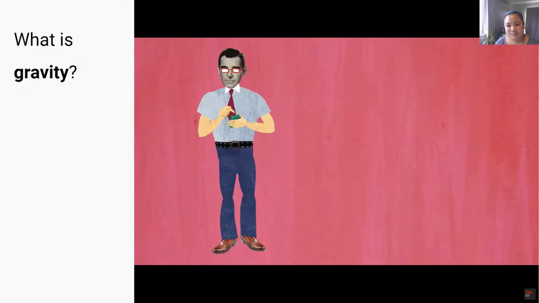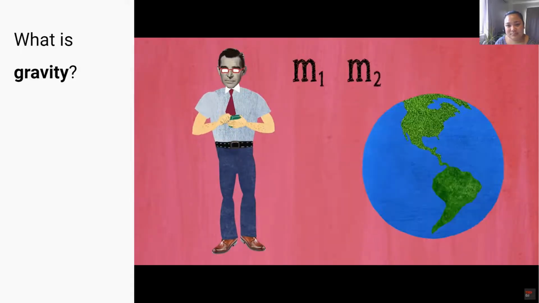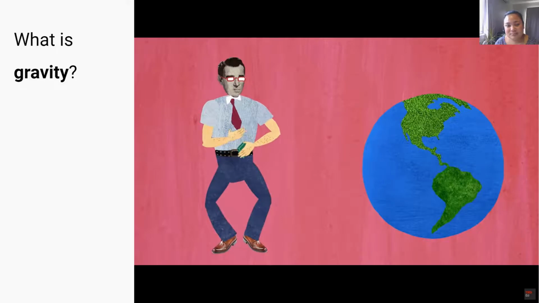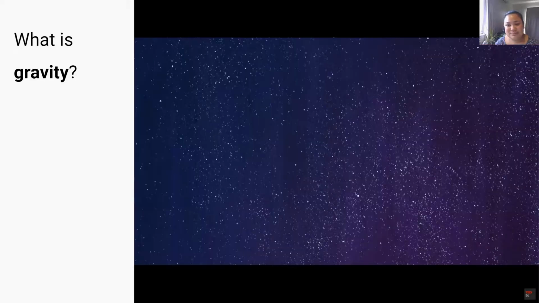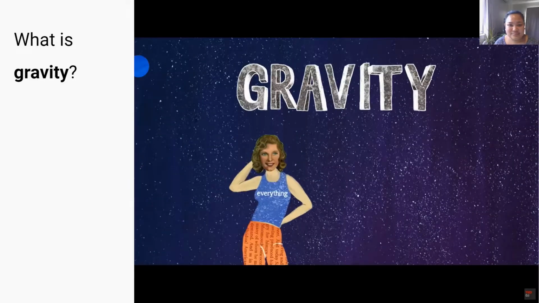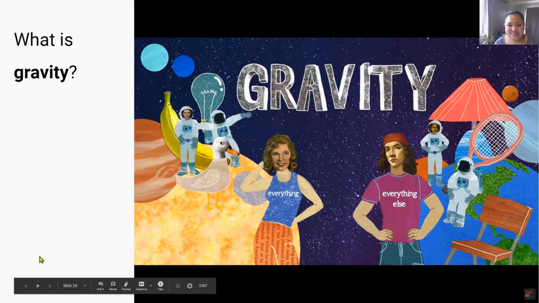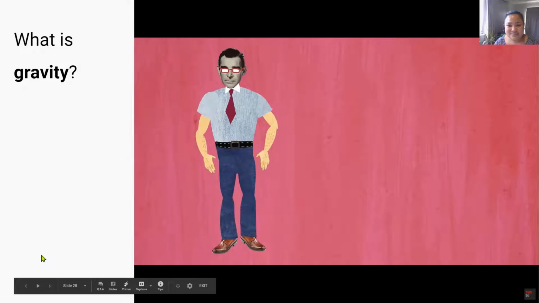You could just as easily plug in your mass and the Earth's mass and the distance between you and the center of the Earth, and find out how much you are attracted to the Earth and the Earth is attracted to you. So what's gravity? Everything is attracted to everything else. Everything. Oh, and one last thing, just to make you wonder.